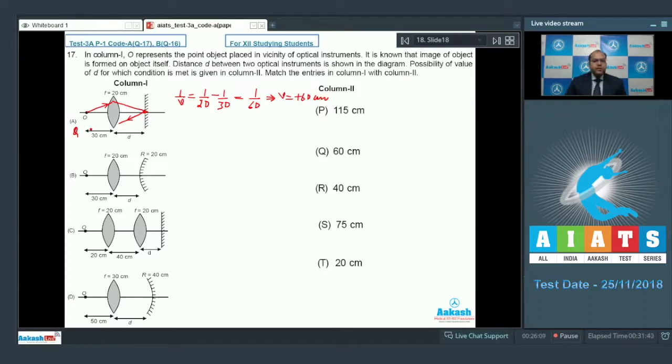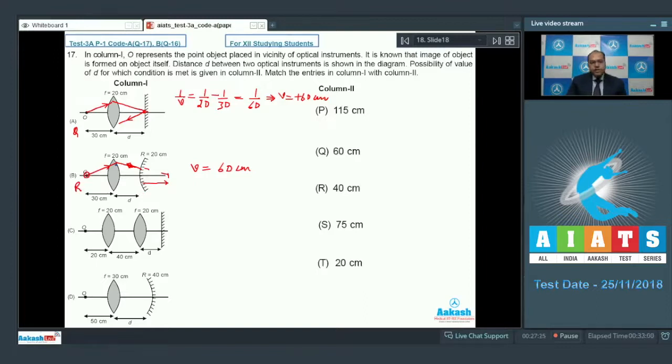Let's check entry B. In entry B, the object again is at a distance of 30 cm from the converging lens of focal length 20 cm. So the image is formed at a distance of 60 cm from the converging lens. Now there are two possibilities. Either this ray goes to the center of curvature of the convex mirror and gets reflected back, because the angle of incidence is 0, then the final image will form at the object itself. So in that case, this separation must be equal to 60. Since this separation is 20, the value of D is equal to 40. So the correct matching will be R.